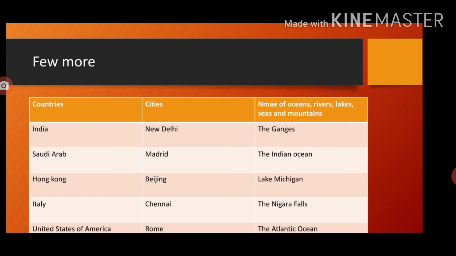Names of oceans, rivers, lakes, seas and mountains are proper nouns. The Ganga, the Indian Ocean, Lake Michigan, the Niagara Falls, the Atlantic Ocean. These are a few examples. Besides this, there are a number of examples like Eiffel Tower, Elephanta Caves, National Museum, Gateway of India, Charminar. All the famous monuments and famous buildings are called proper nouns.